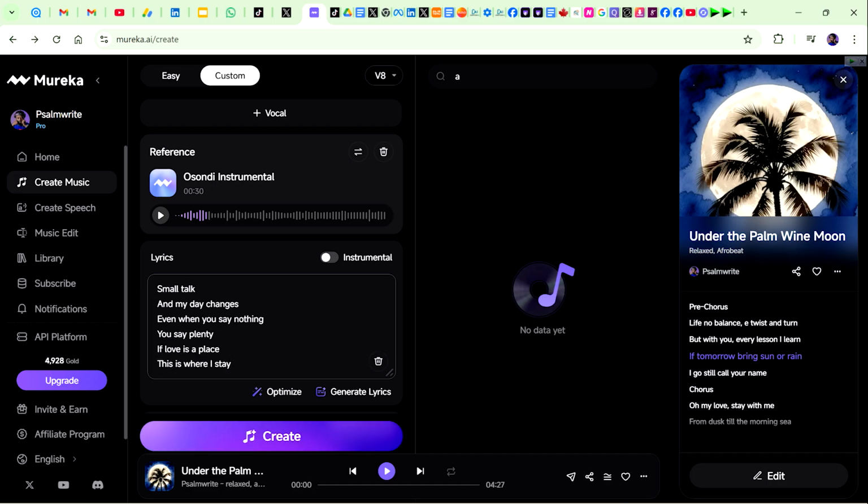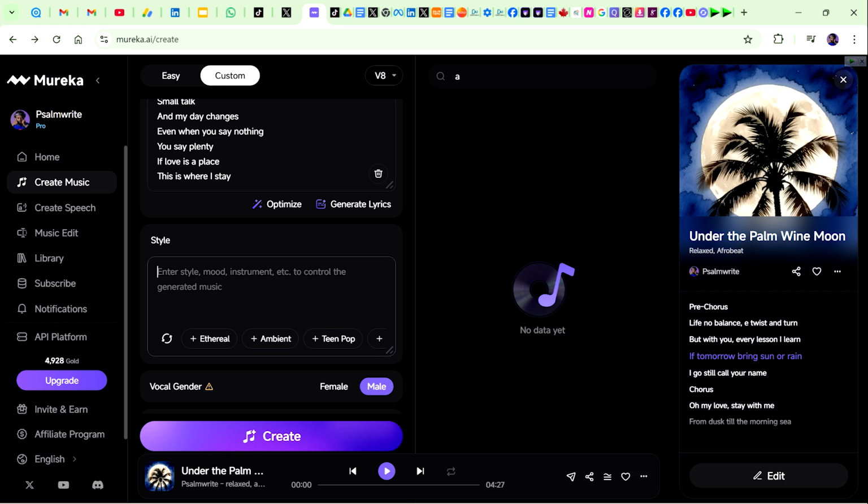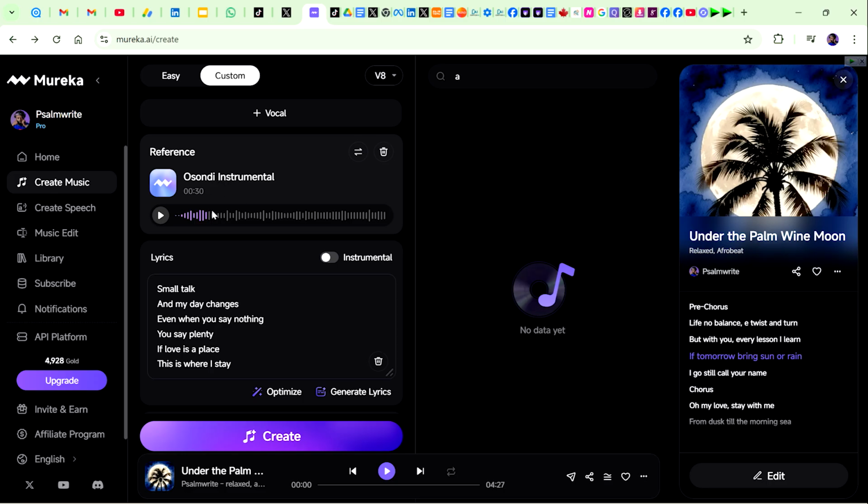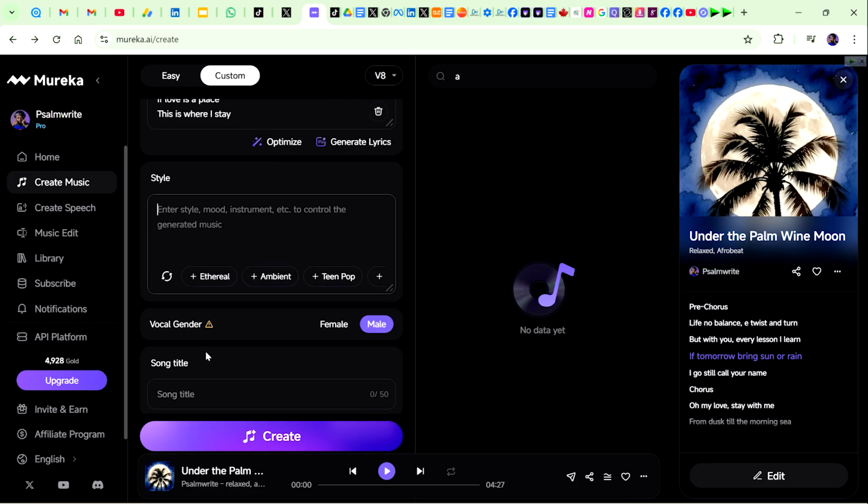Now, if you move down, where you choose your style here, it not really matter because since you don't put a reference audio, if to say voice dey, you go just pick the voice, but not only instrumental we upload. So if you come put, let's say we just write Afrobeat like this now. If you come display, you go see this warning sign. You go see say selected audio takes priority.